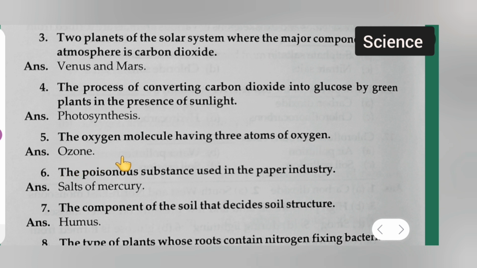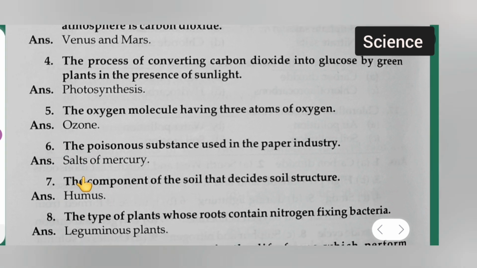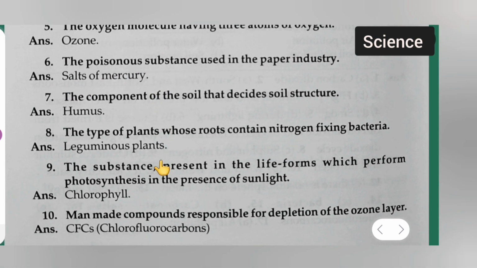Next is the oxygen molecule having 3 atoms of oxygen. Answer is ozone. Moving towards the next question, question number 6. The poisonous substance used in the paper industry. Answer is salt of mercury. Okay, you all can take down this. Okay, next moving further. Question number 7 is the component of the soil that decides soil structure. Answer is humus. Okay, question number 8 is the type of plant whose root contains nitrogen fixing bacteria. Answer is leguminous plant.